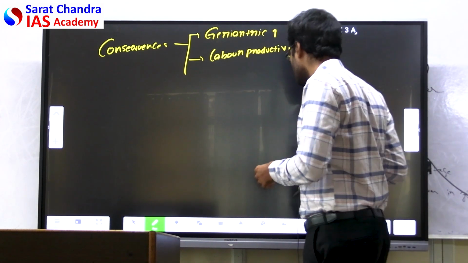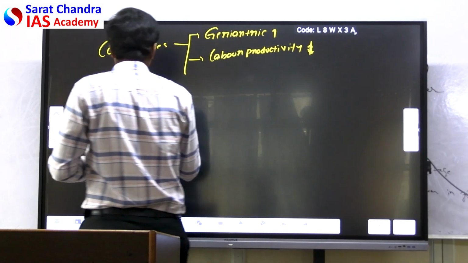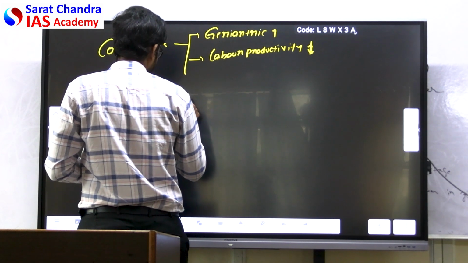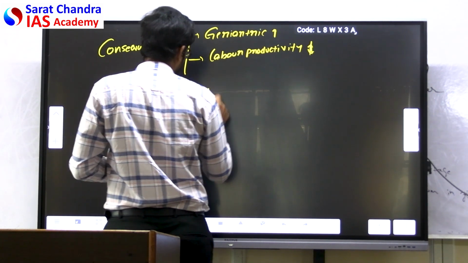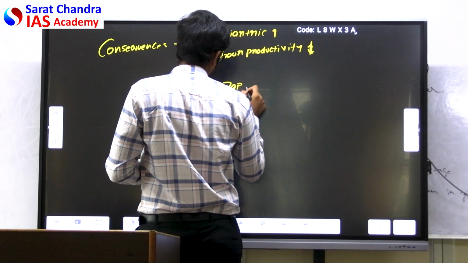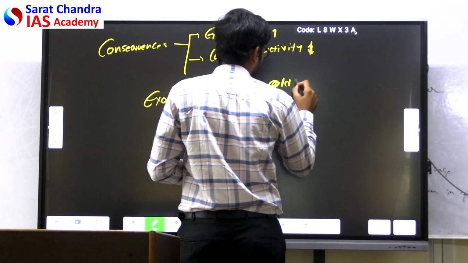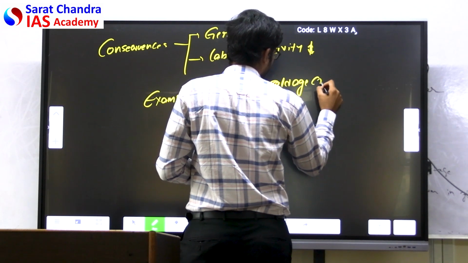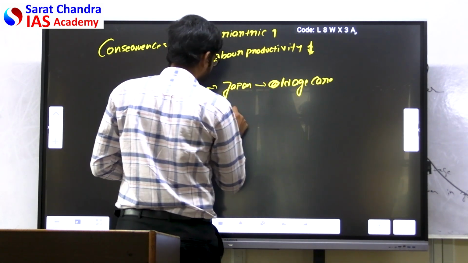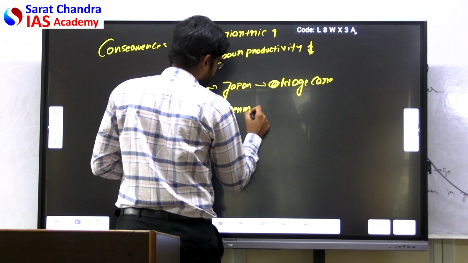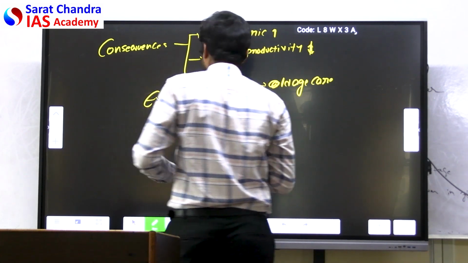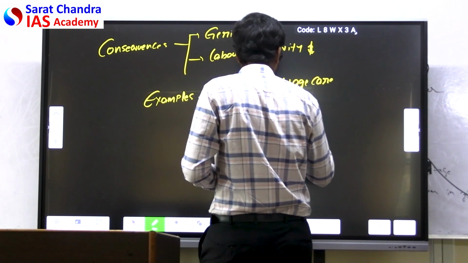There are a few examples which you can quote. Japan, which is focusing on old age care. And Denmark, which is focusing on work-life balance.